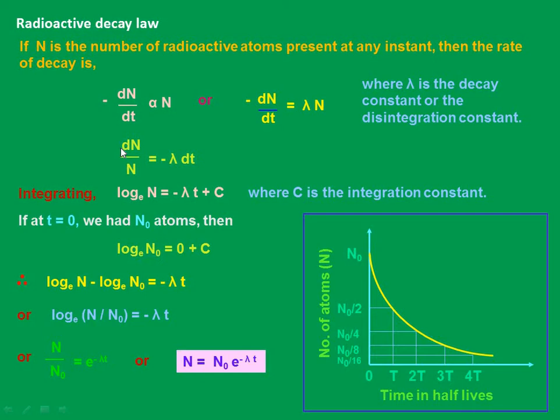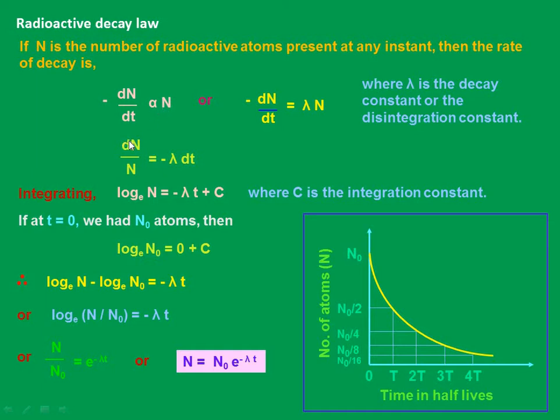So dN by dt, the rate of disintegration, is directly proportional to the number of nuclei present at that time.